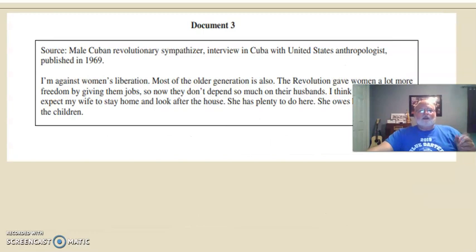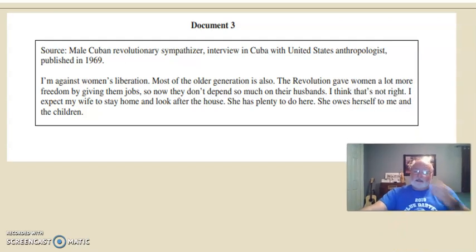All right, document 3. Who said this? This is a male Cuban revolutionary sympathizer, which means he likes the revolution, and he was interviewed in Cuba by an American in 1969. So Castro's been in power 10 years. Here's what he says: I'm against women's liberation. Now this is really pretty funny. I'm against women's liberation. Most of the older generation is also. The revolution gave women a lot more freedom by giving them jobs, so now they don't depend on their husbands.